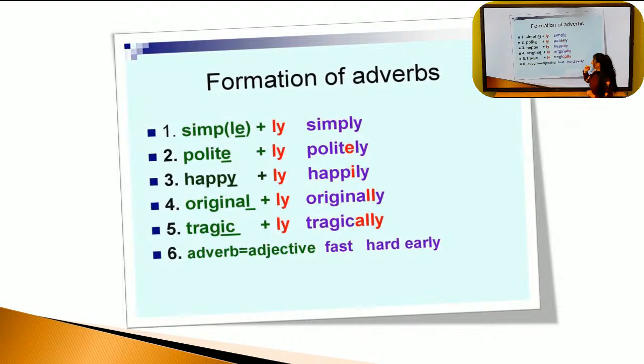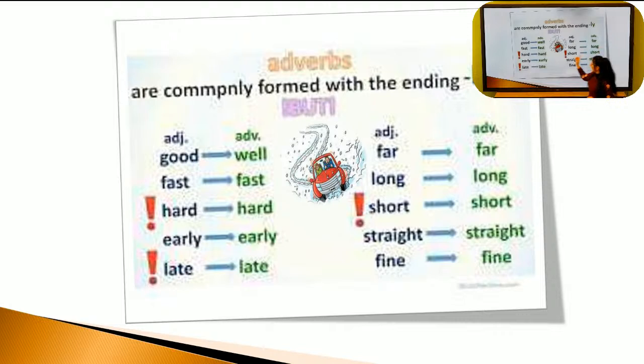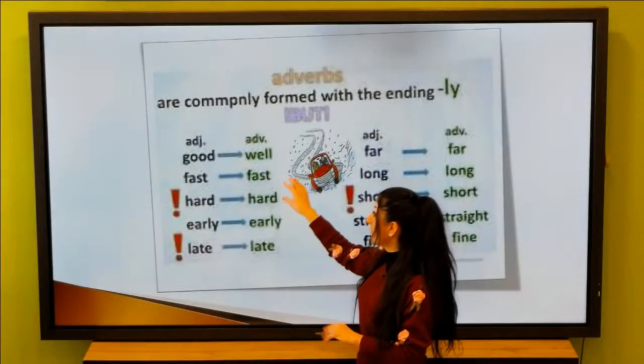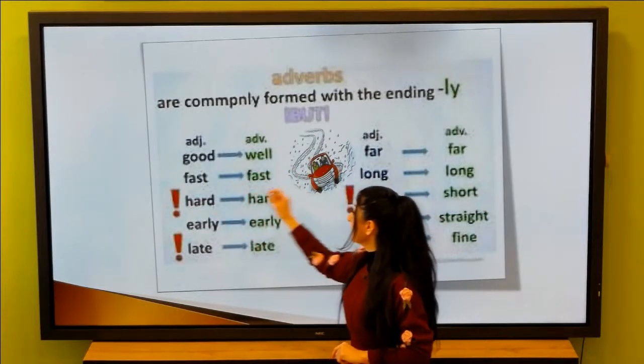And we have, in English, some adjectives that have the same form as adverbs, like fast, hard, and early. Look at this, fast as an adjective and we keep it fast as an adverb. Hard, hard.